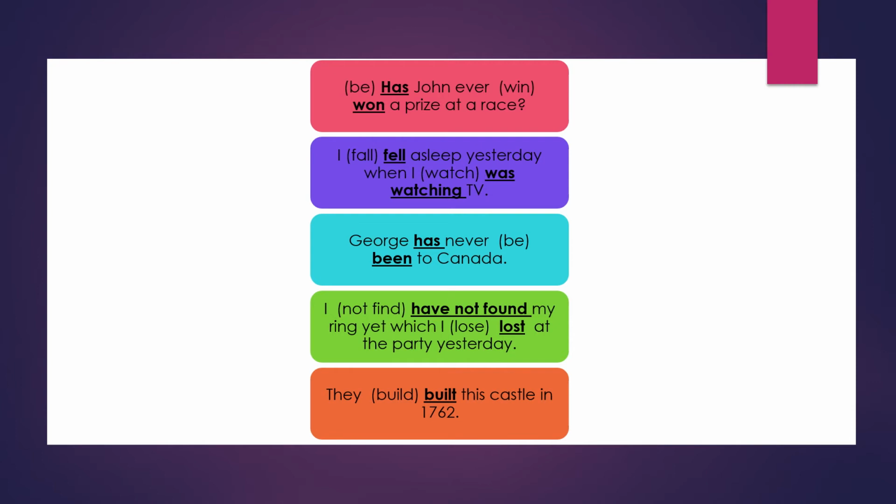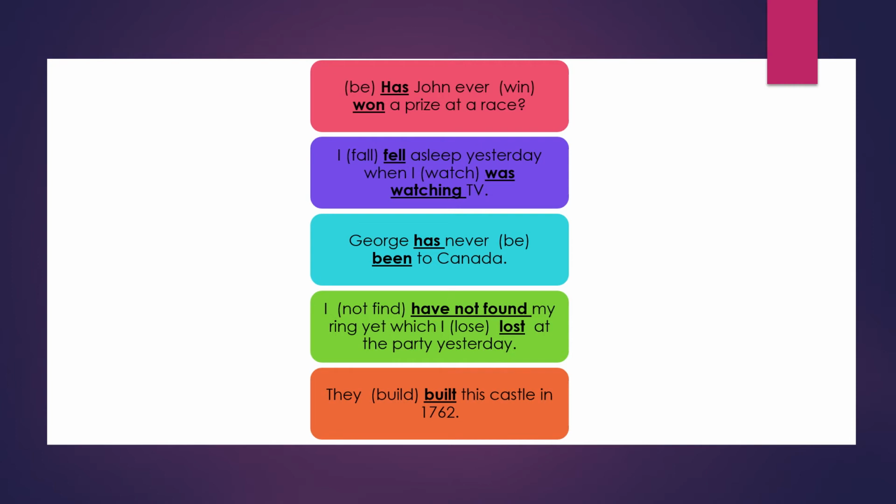Then we can always start the question with the do form of the primary auxiliary, do, does, did, etc. And also we can start the questions with the has or have kind of primary auxiliaries. So here, has John ever won? Because it is has, therefore it will be the third form. Win, won, won. So has John ever won a prize at a race?